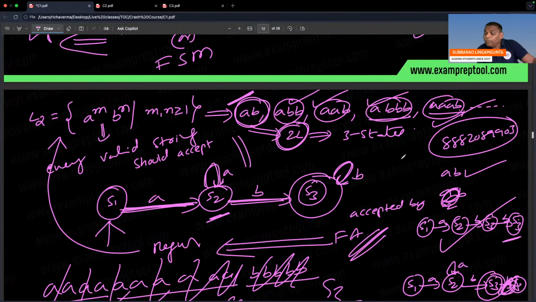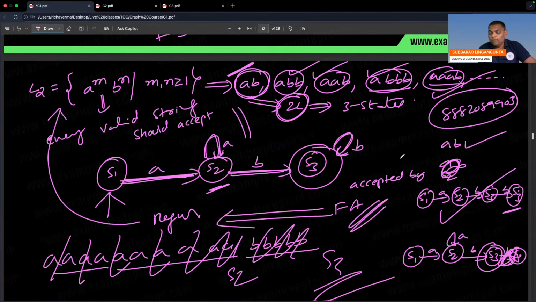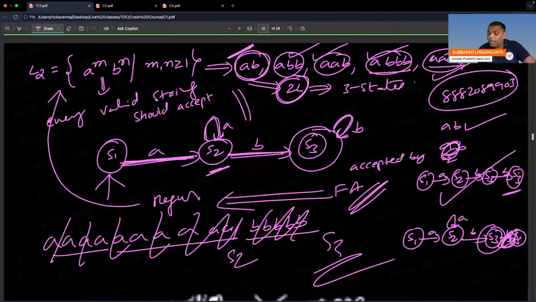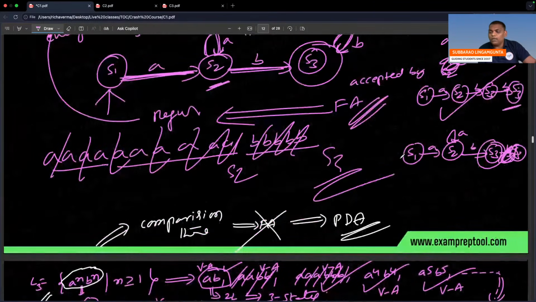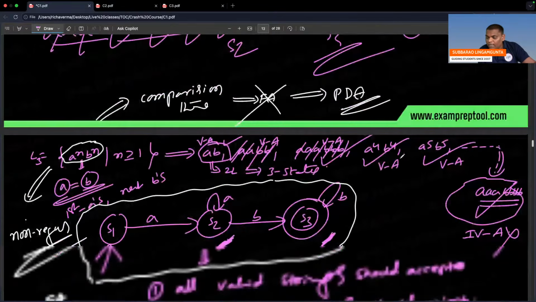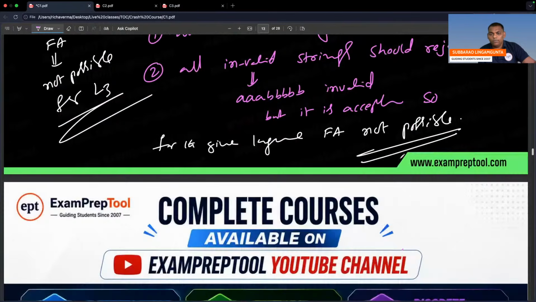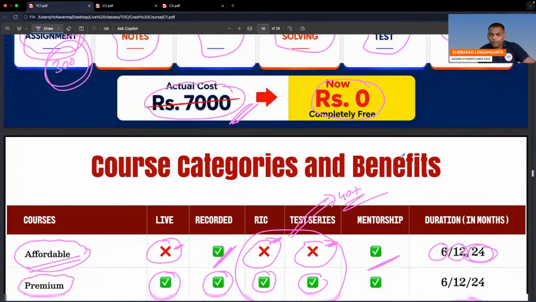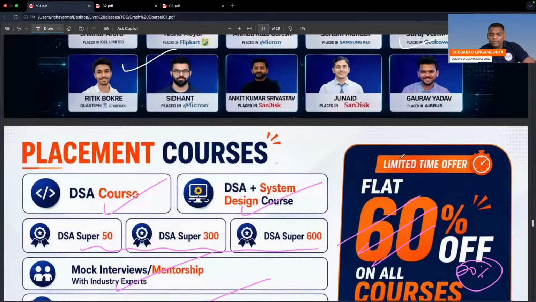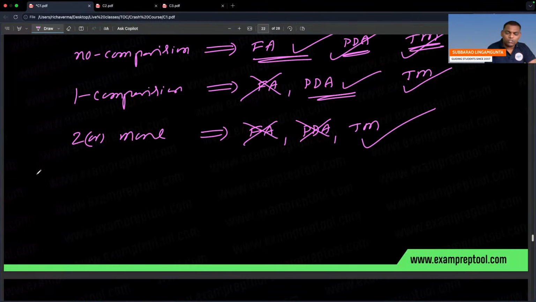You have to check carefully. But further we will see so deeply. As of now, I can say this. Next one. Comparison concept came. Finite automata gone. More than one comparison, PDA is gone. Right? Fine. Today we did very decent work. Tomorrow we'll see the further story.